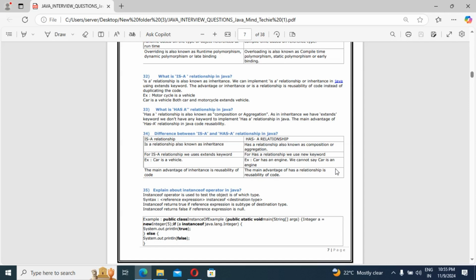So guys, an is-a relationship is also known as inheritance. If they ask, just keep in mind, the is-a relationship belongs to inheritance. We can implement an is-a relationship, or inheritance, in Java using the extends keyword, guys.